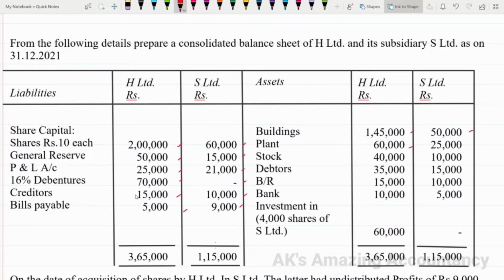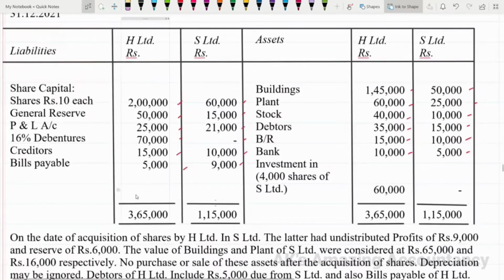Plant, 60,000, 25,000. Stock, 40,000, 10,000. Debtors, 35,000, 15,000. Bills receivable, 15,000, 10,000. Bank, 10,000, 5,000. Investment in 4,000 shares of S Limited in H Limited's column, 60,000, and nil in S Limited column. The balance sheet total is H Limited 3,65,000 and S Limited